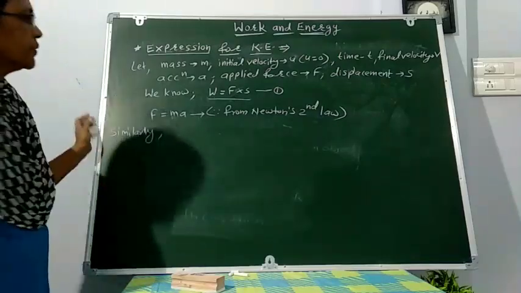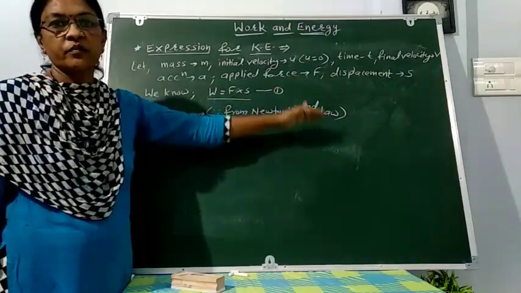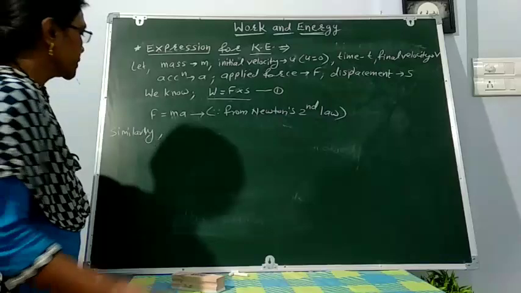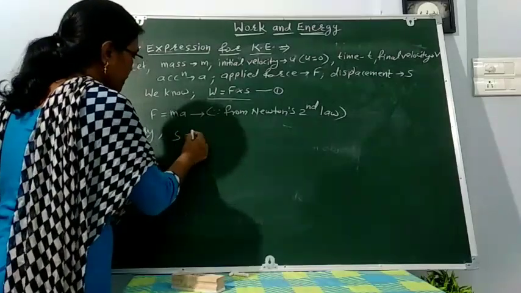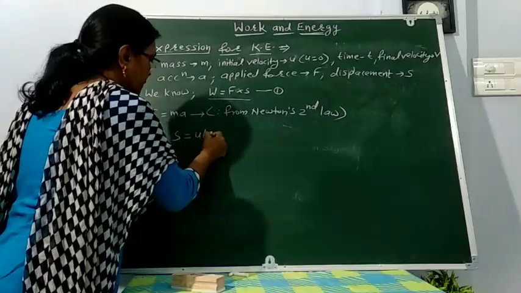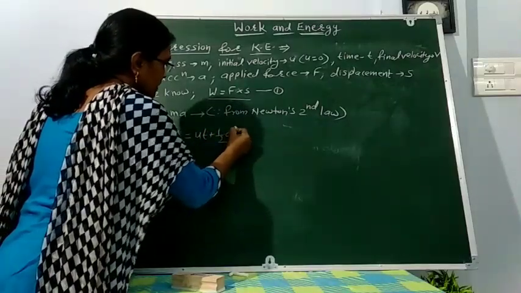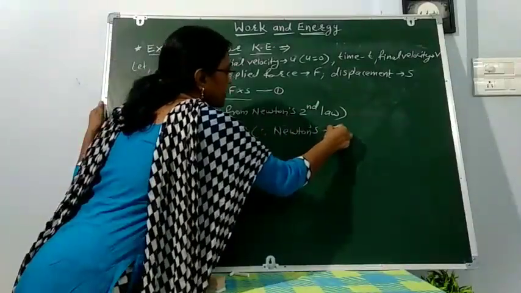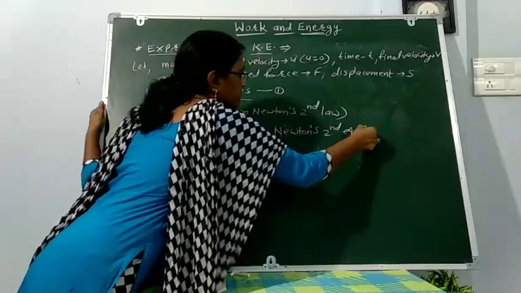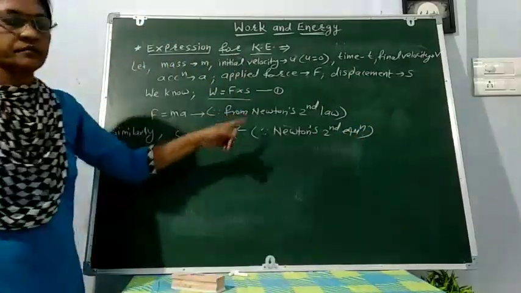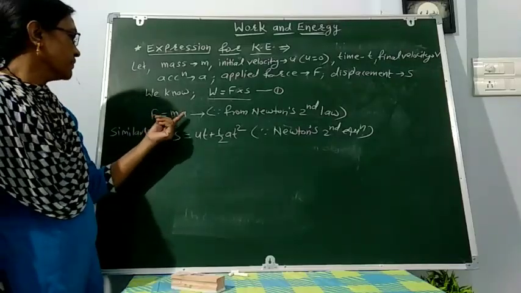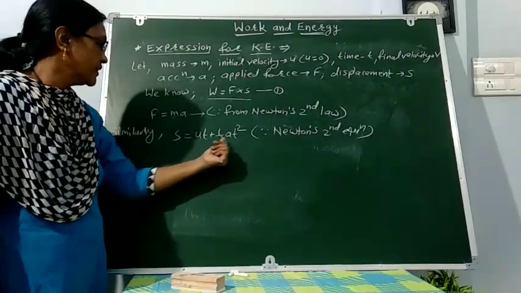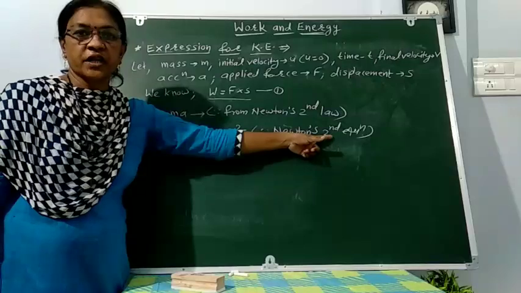Similarly, from Newton's equations of motion, we learned three laws and three equations of motion. s is equal to ut plus half at square. This is Newton's second equation of motion.